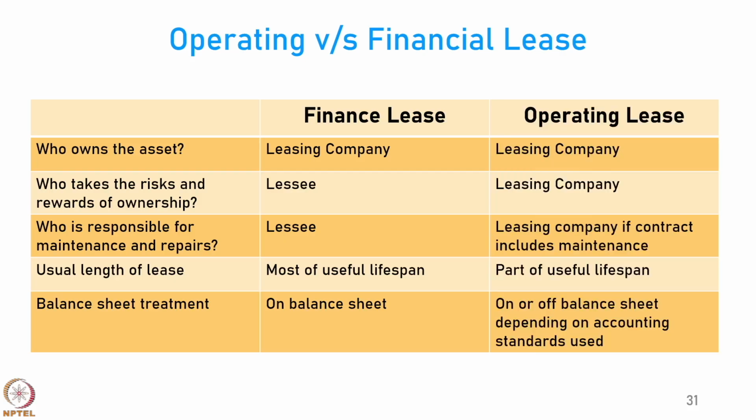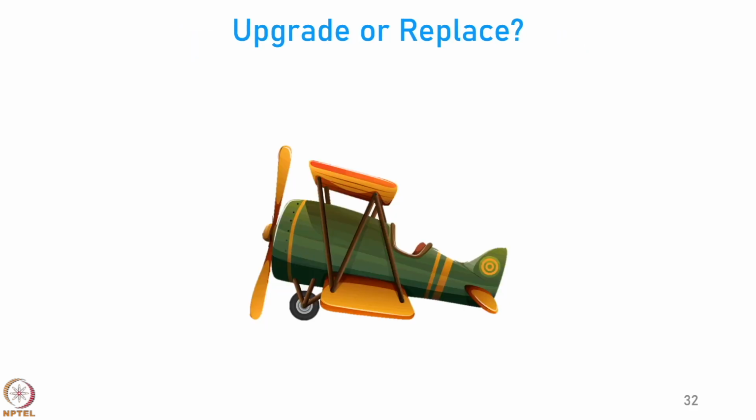In operating lease, the asset is owned by the leasing company and they also bear the risk and reward of ownership. The responsibility of the maintenance and repairs is also with the leasing company if the contract includes maintenance, or it could be outsourced to somebody else. This is normally done for part of the lifespan, and in the balance sheet it could be on or off depending on the accounting standards used.